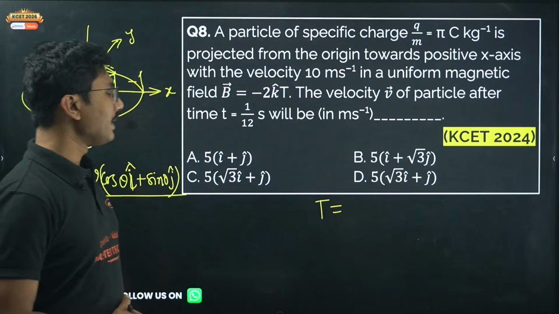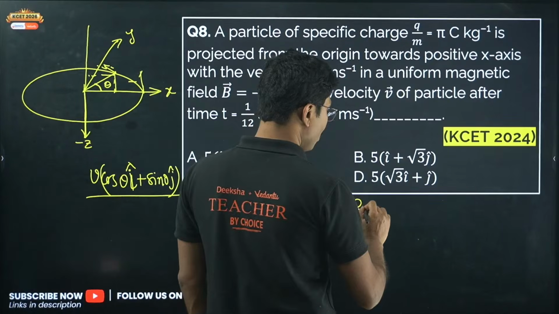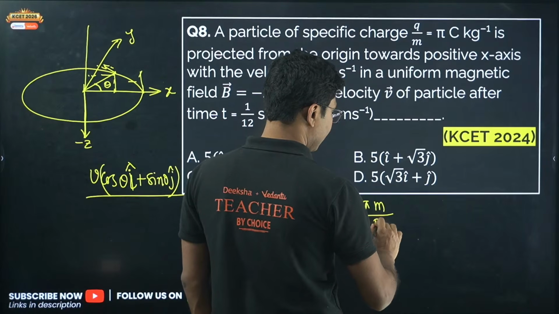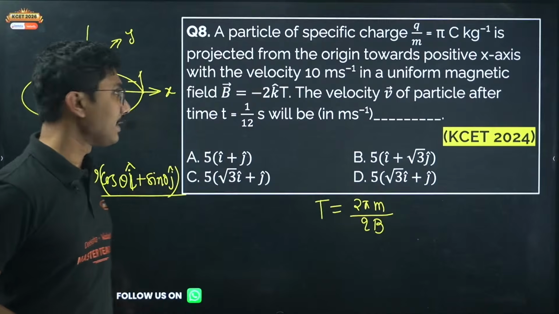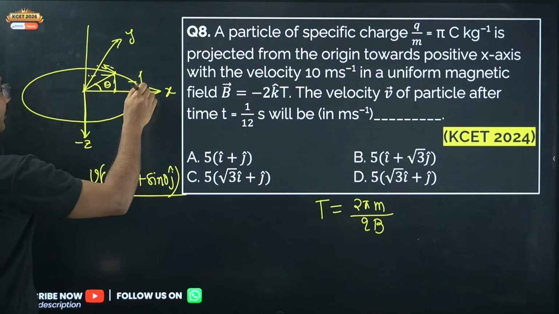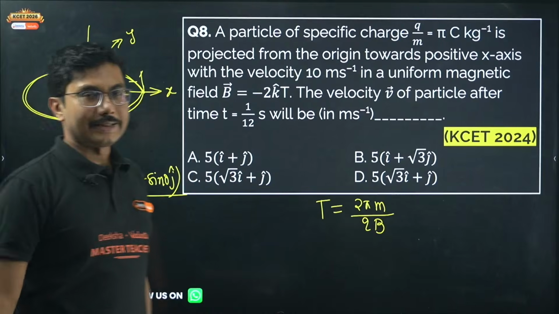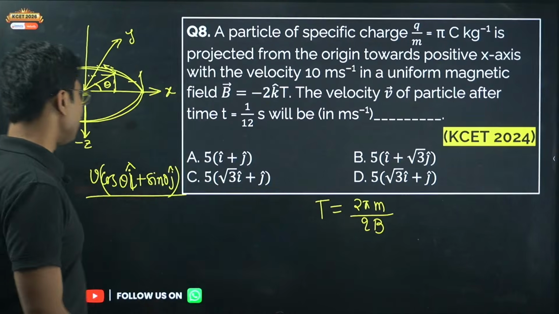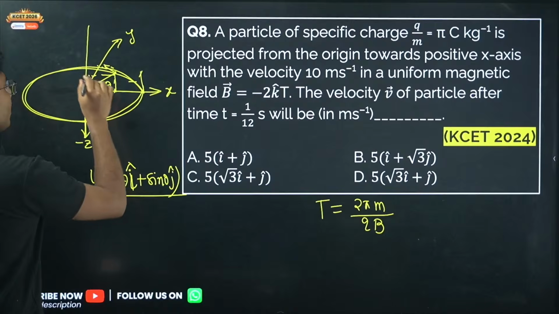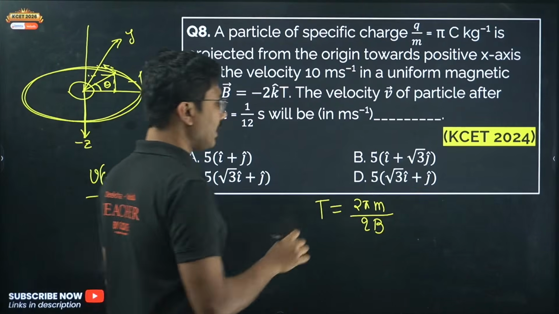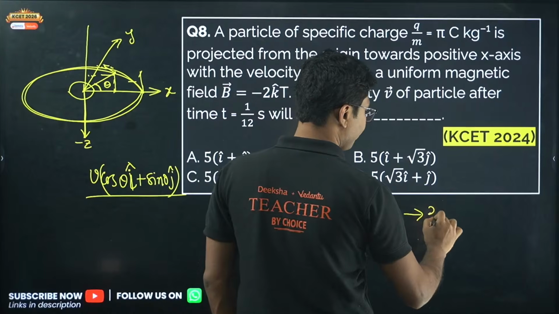The time period is given by 2 pi m by qB. This is the formula for time period. Time period of the rotation means the time it takes to complete one complete rotation, which means pi plus pi, so the total angle traveled in this time is 2 pi.